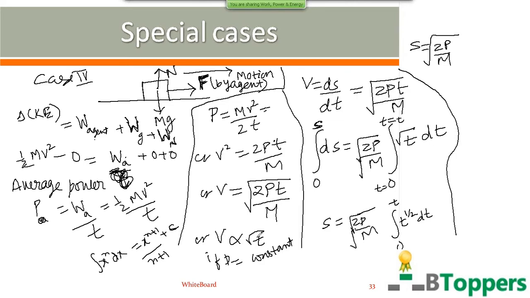But you need not write the constant of integration when there are limits for the integral. So here n equal to 1 by 2. So this will be t power 1 by 2 plus 1 divided by 1 by 2 plus 1. That means distance traveled in time t is proportional to t power 3 by 2.